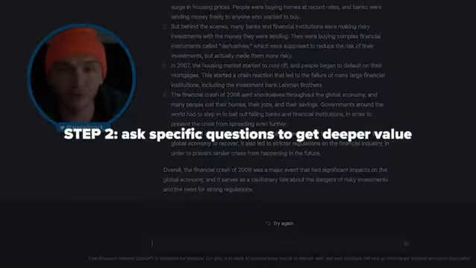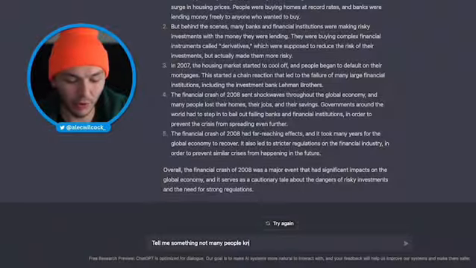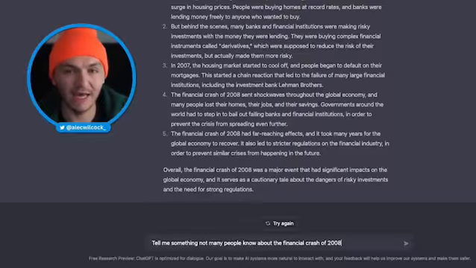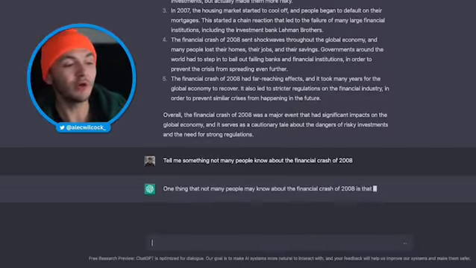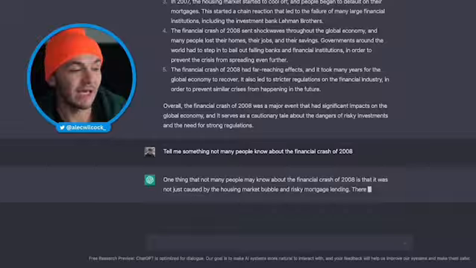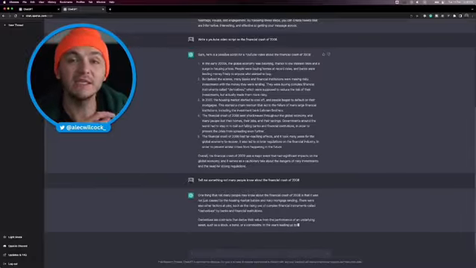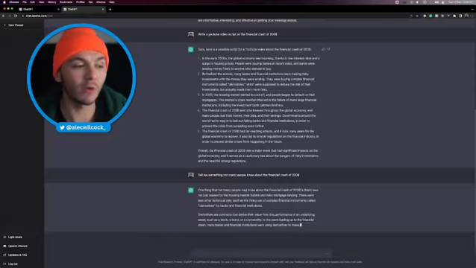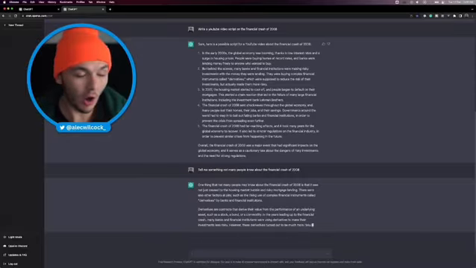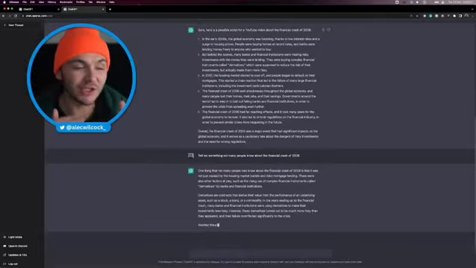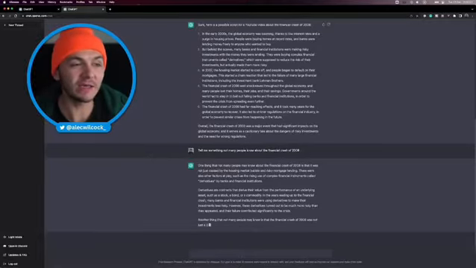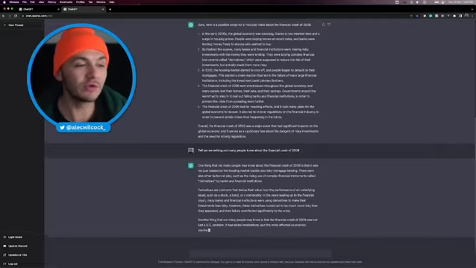Okay, and then to get more dirt, we could do this. Tell me something not many people know about the financial crash of 2008. Okay, boom, hit it again. One thing that not many people know about the financial crash of 2008 is that it was not just caused by the housing market bubble and risky mortgage lending. And see, this is where the magic is. We're not just going to ask it one question, but actually to do research, we can then keep on asking questions and keep on poking. And then this is something that I could incorporate into the script.